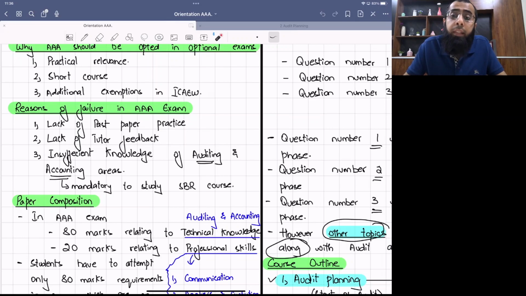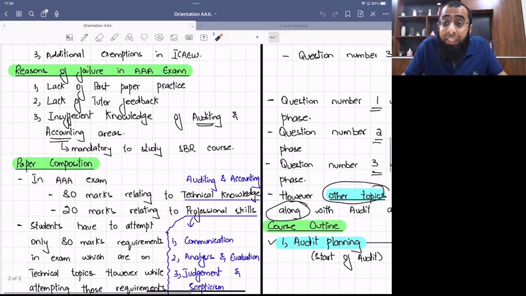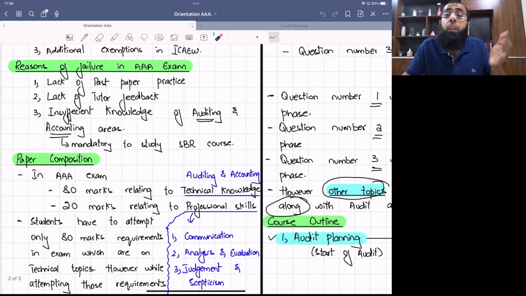Then we discussed that in advanced audit and assurance, students also fail due to insufficient knowledge of auditing and accounting areas. The students assume that AAA will only include auditing knowledge, but that is not right. See, an auditor without accounting knowledge is good for nothing because an auditor has to audit the financial statements, so his knowledge of accounting is very important.